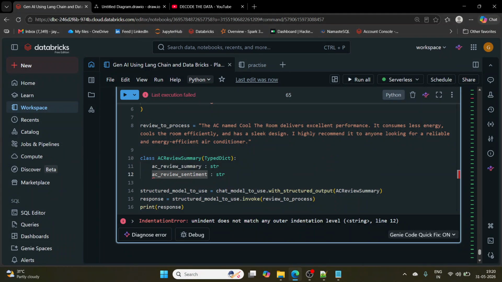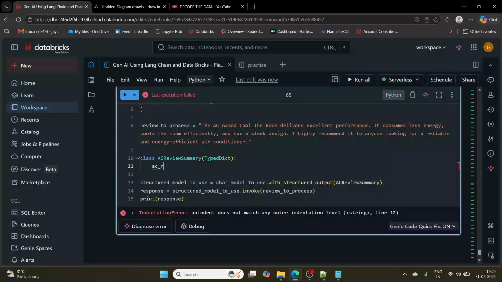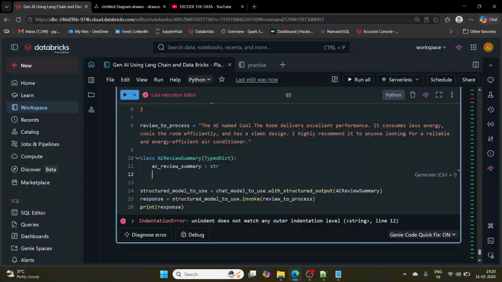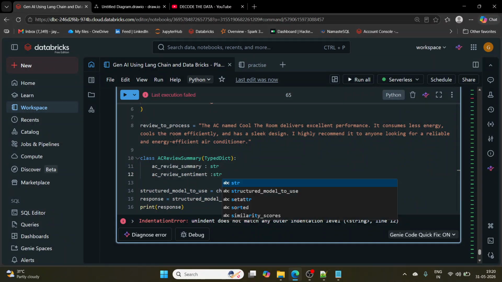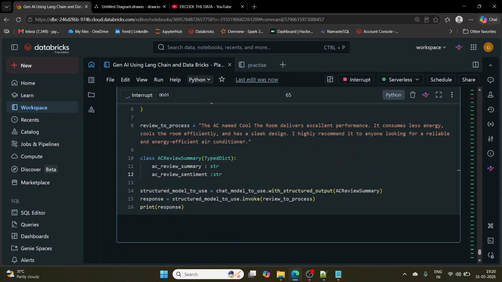Line 12. Okay, some issue with the indentation. Let me do one thing, right? AC review summary as string and AC review sentiment as string. Might be an issue because I have copied this from Notepad. Let's see. Okay, now it is running. Some indentation issue because I copied, right? And you all know Python works on indentation, right?